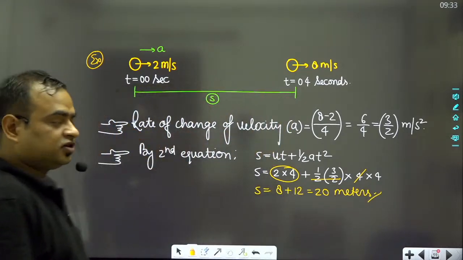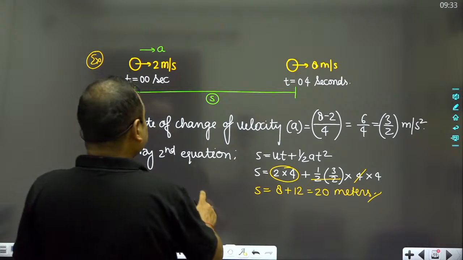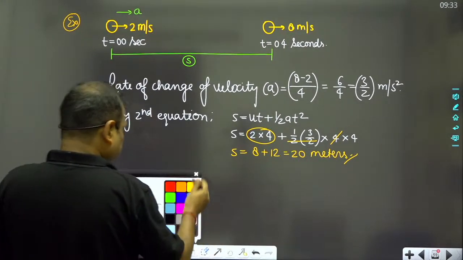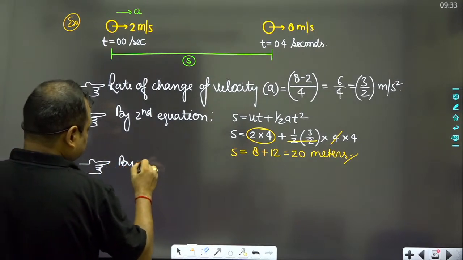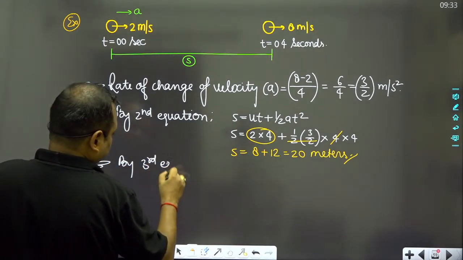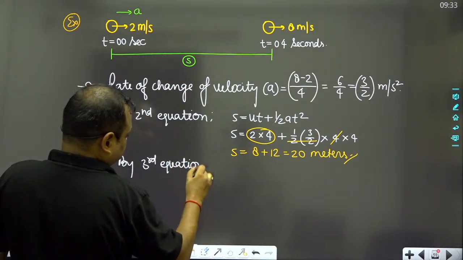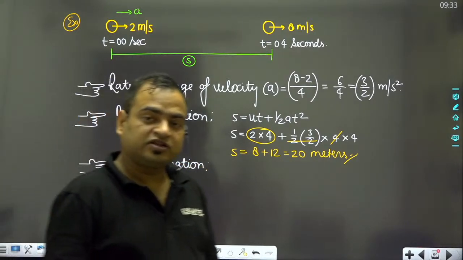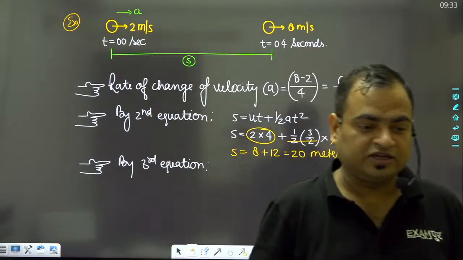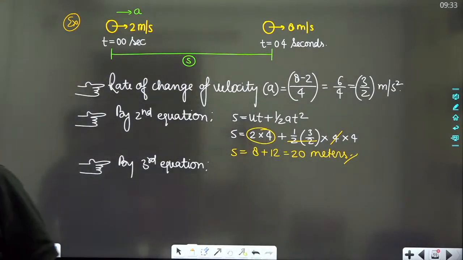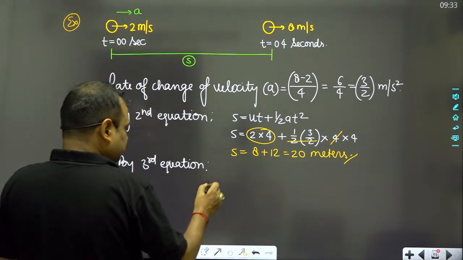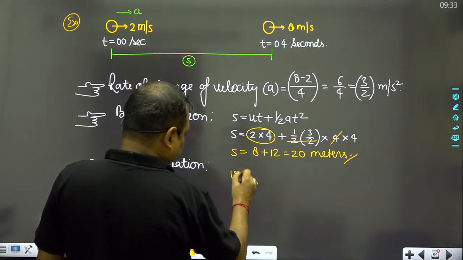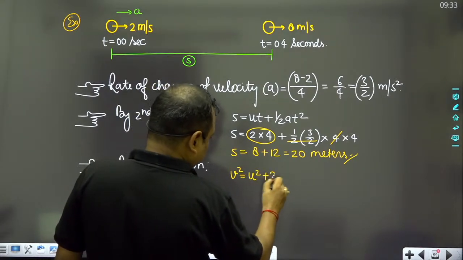Now, this is the displacement. We can calculate it by the third equation also, very easy. So by the third equation of motion, guys, you know the third equation of motion, that is v square is equal to u square plus 2as.